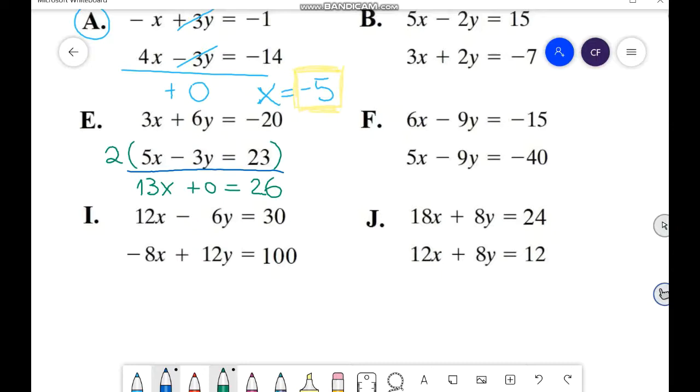So 13x equals 26. Divide both sides by 13, and you will find x equals 26 divided by 13. x equals 2. For letter E, x equals 2.